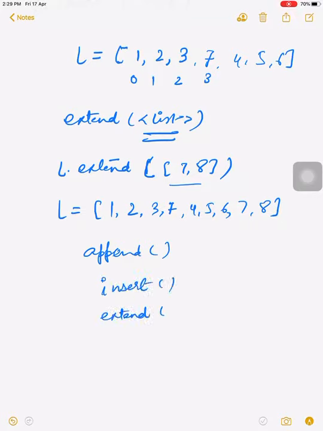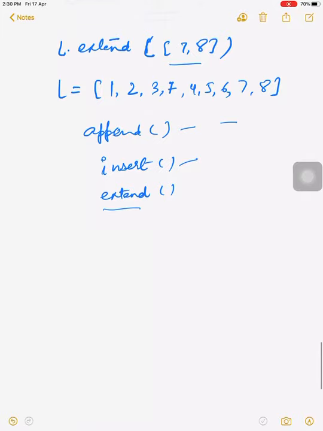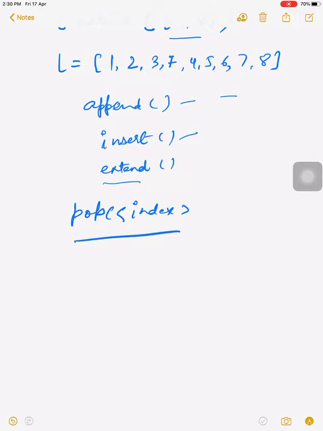I hope you can differentiate between all these functions: append, insert and extend. That can also become a question: what is the difference between append and insert, append and extend, or insert and extend? Append adds one value at the end, insert adds the value at a desired position, while the extend function adds more than one value to the list. That is the difference between all three.